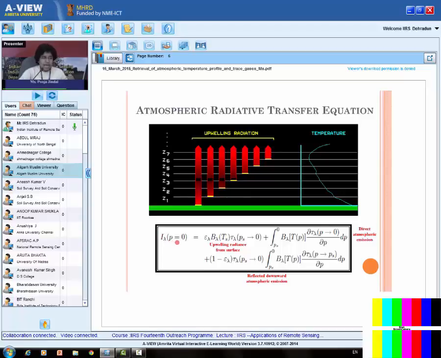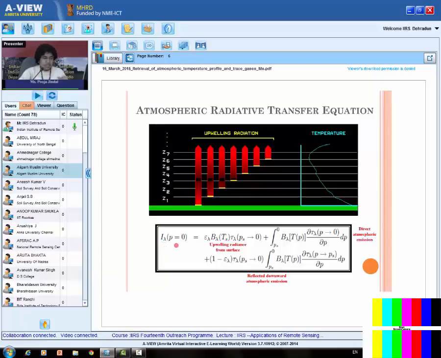Here, my I lambda at P equal to 0. P equal to 0 means pressure equal to 0. Pressure equal to 0 is at the top of the atmosphere, and our sensor is at the top of the atmosphere. So this will correspond to the radiation that will be sensed by the sensor, or the radiation at the top of the atmosphere. And we have written I lambda because for each wavelength this radiation will be different.